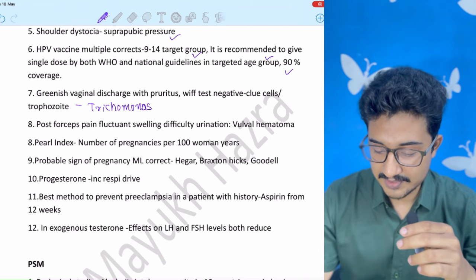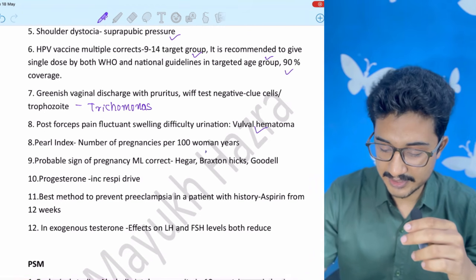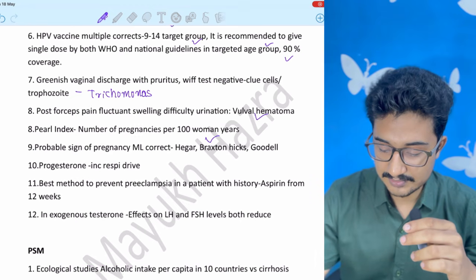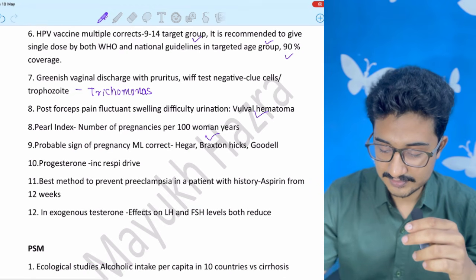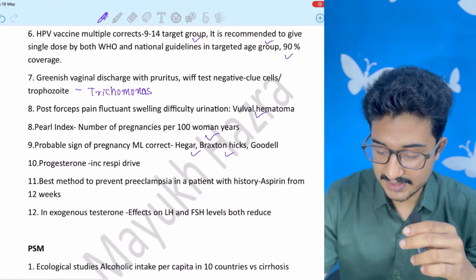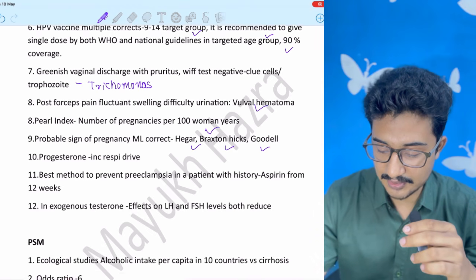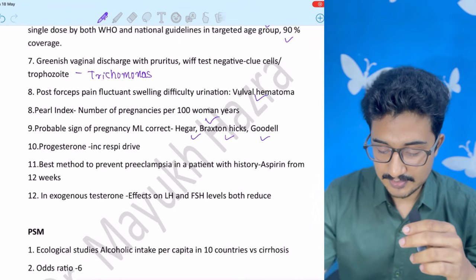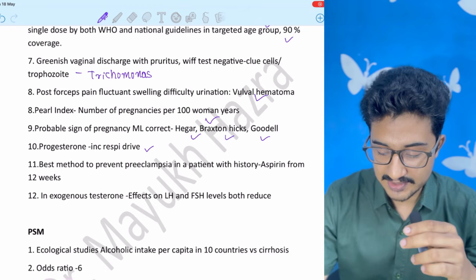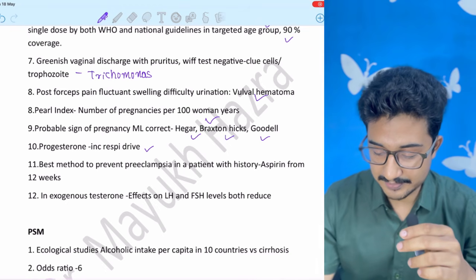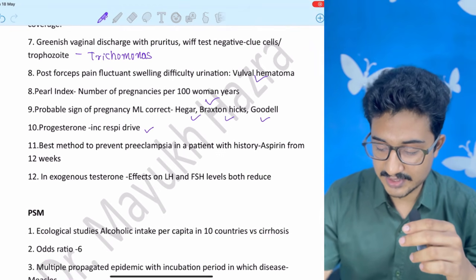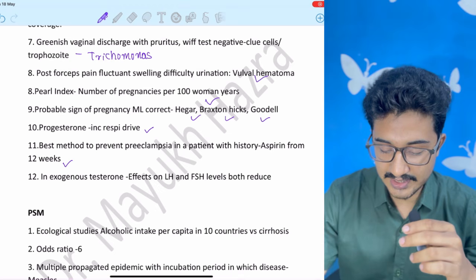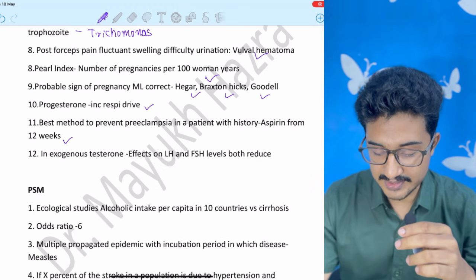Post forceps, pain, fluctuant swelling, vulval hematoma. Pulse index, you all know. Probable signs of pregnancy, multiple option correct: Hegar's, Braxton Hicks, and Goodell sign. Progesterone causes increased respiratory drive in pregnancy. Best method to prevent preeclampsia, and history was given, so start aspirin from 12 weeks.